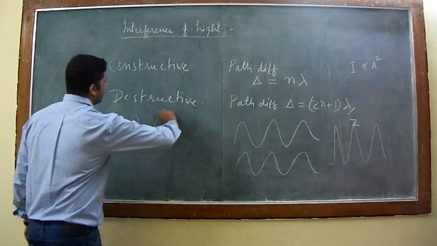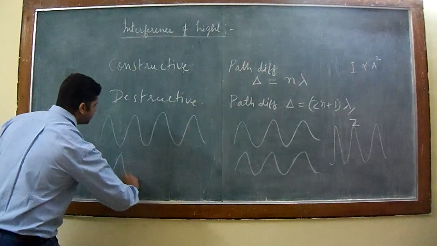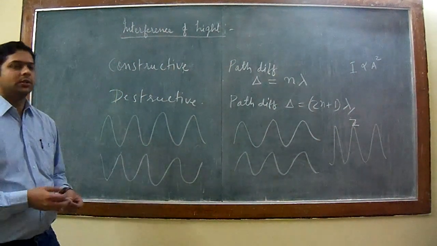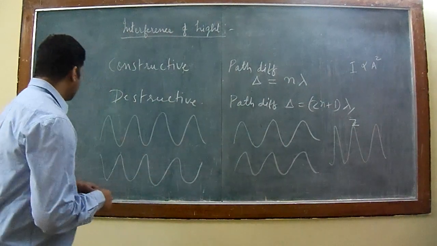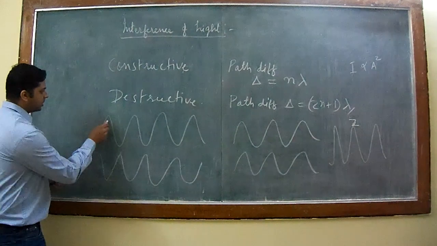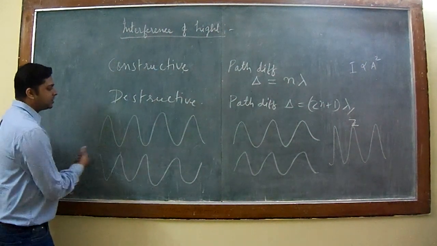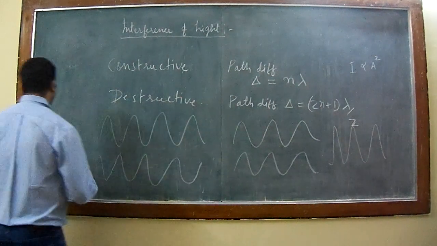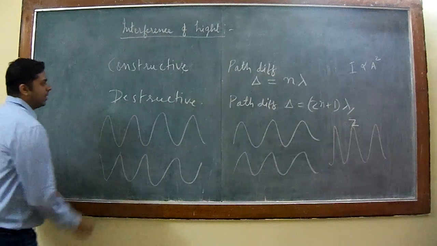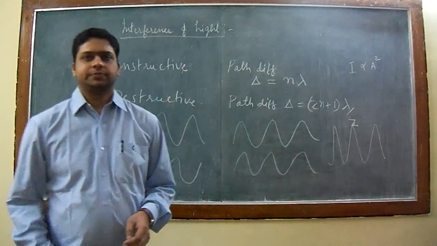While if we have this kind of wave and another wave like this, such that the two waves are out of phase with one another, and let these two waves superimpose, then the maximum of one wave falls on the minimum of the other, and hence the net displacement is zero. So amplitude being zero, intensity becomes zero, and hence such interference is called a destructive interference.